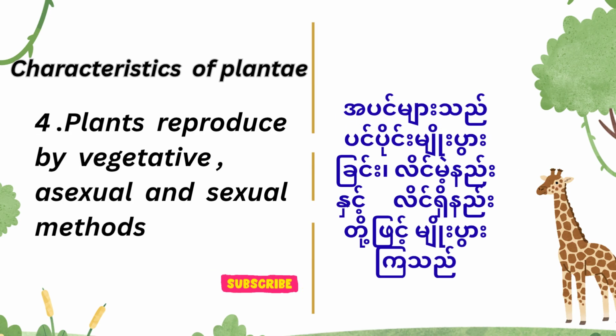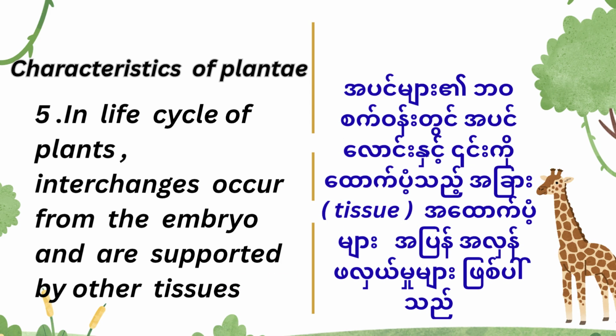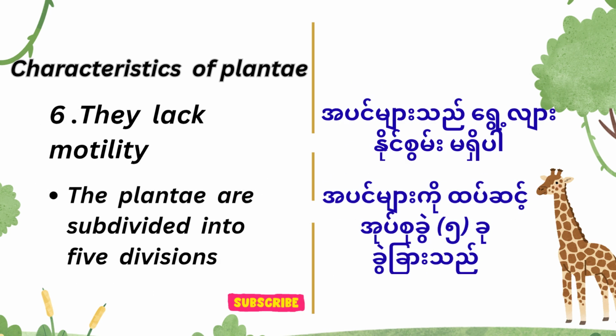Plants reproduce by vegetative, asexual, and sexual methods. In the life cycle of plants, the embryo is supported by other tissues. They lack motility. The Plantae are subdivided into 5 divisions.